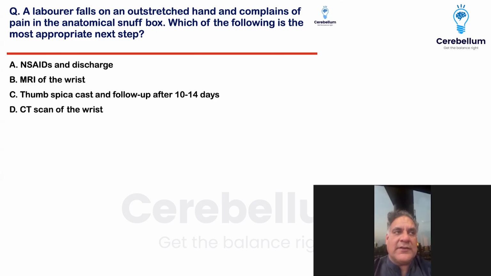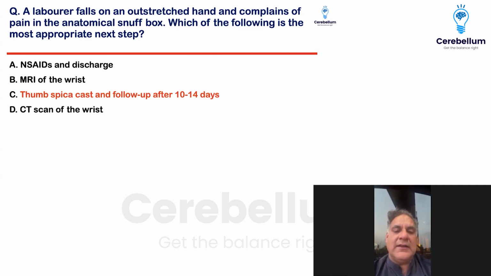When you think about scaphoid, you have to remember one thing: you do an X-ray and then you do an interval X-ray at day 10 to 14 to identify the fracture. So you will splint the part, give analgesics and ask the patient to come back for a repeat X-ray after 10 to 14 days. That is the next best step in this patient. So this is a clinical scenario based question. I will not say this is a direct question, but if you have been into the clinical postings, what Dr. Praveen sir said, clinical scenario based, and if you have been into clinics, you can get this correct.